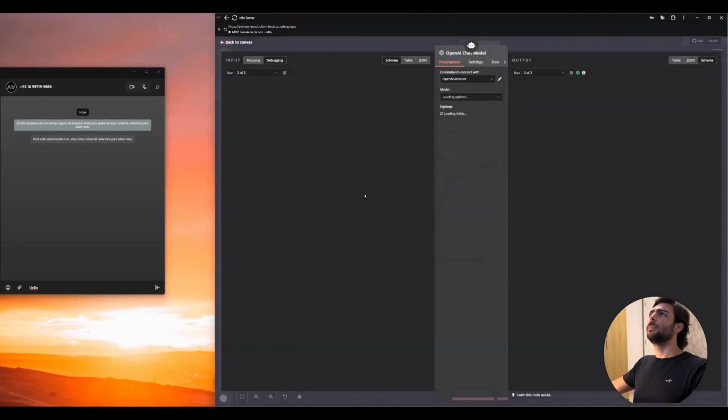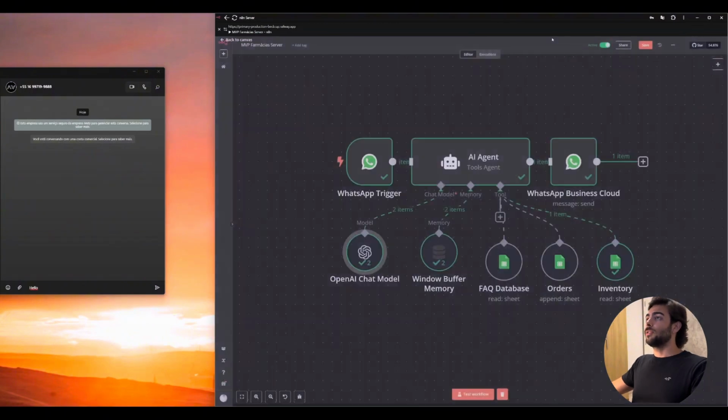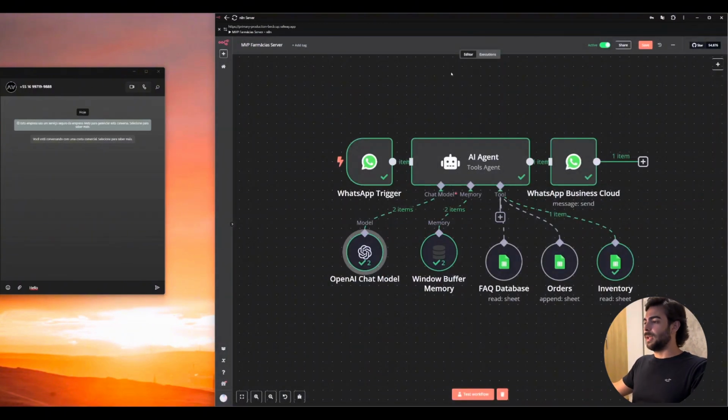I think it is 4o mini, the model that I'm using. So it can answer you in basically any language you talk to. But here we're going to use it in Portuguese, and in this example I'm going to talk to it in English just to show you guys that it is actually possible. But in the common use here, we're going to talk to it in Portuguese.